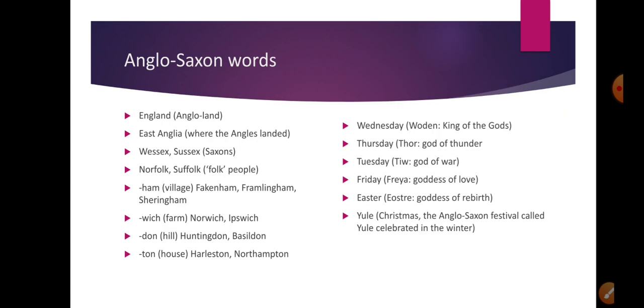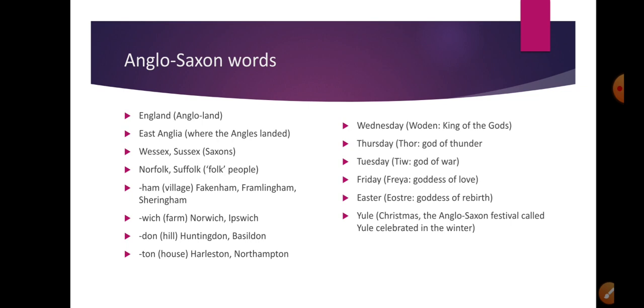All right, some Anglo-Saxon words. Of course, when a nation comes to another land, it influences their everyday life, and languages start mixing with each other and blending. The word England comes from Anglo-land, so the Anglo-Saxons already influenced England for a lifetime. East Anglia is where the Angles landed, okay? Wessex and Sussex are the home of the Saxons, so West Saxonia, or south of the Saxons.